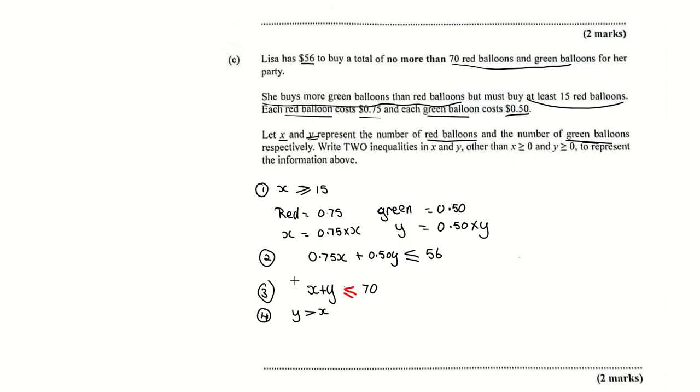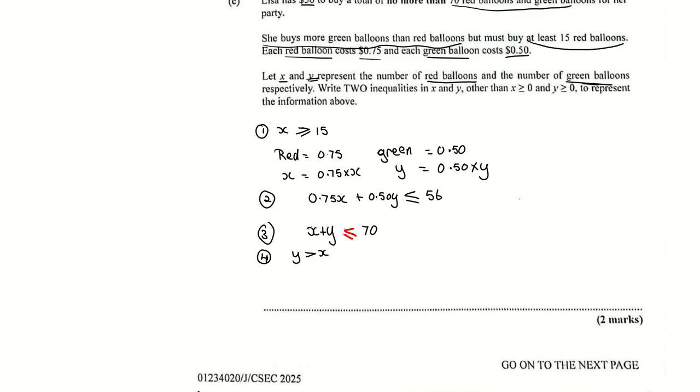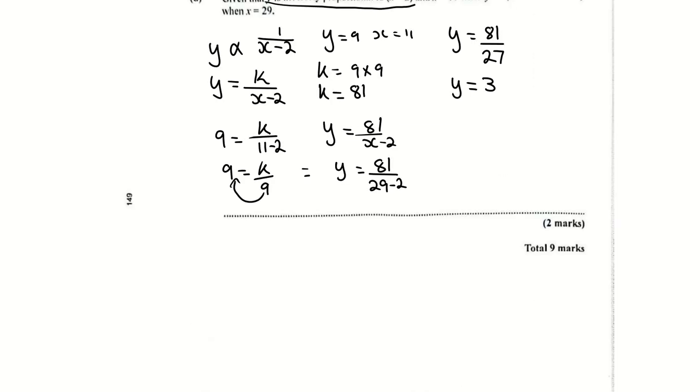They only asked for 2, so you could have simply said X is more than or equal to 15 and Y is more than X, and you would have gotten your 2 marks. Because they just said write 2 inequalities. There are 4 inequalities in this question, you write any 2 of them. Okay, so now let's go into the next question. This one was 2 marks and then that was it.